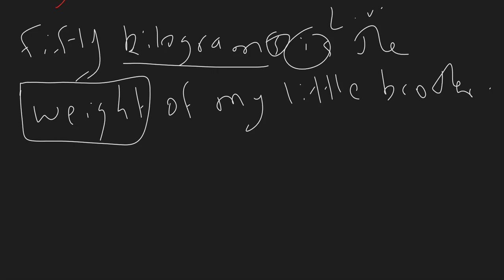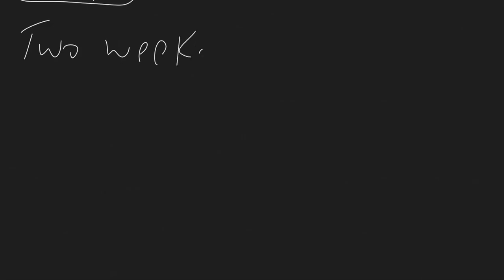But what about time? So let's say 2 weeks is our standard vacation.